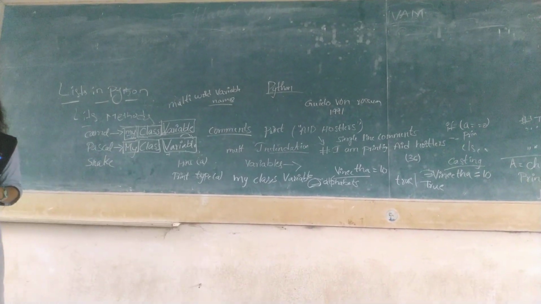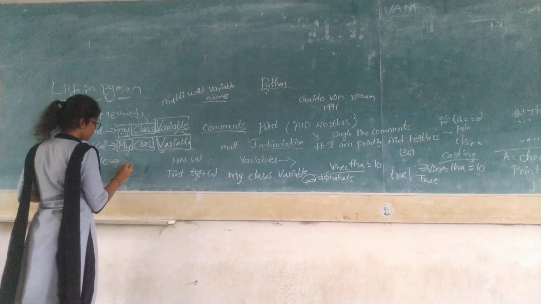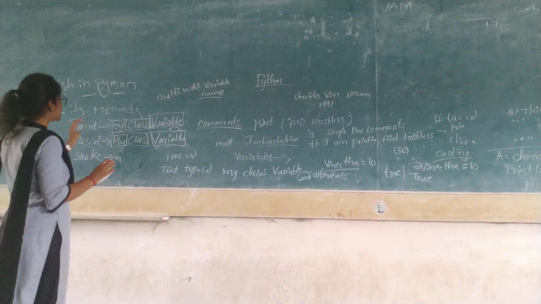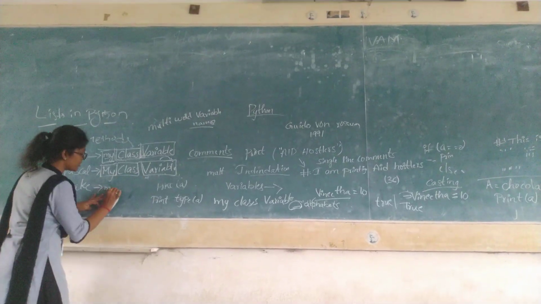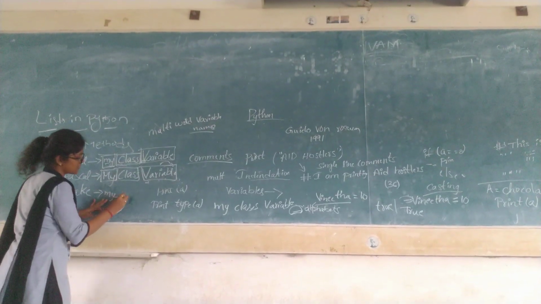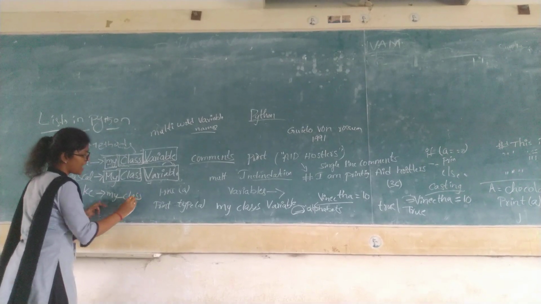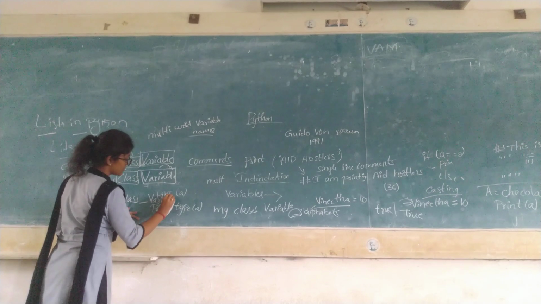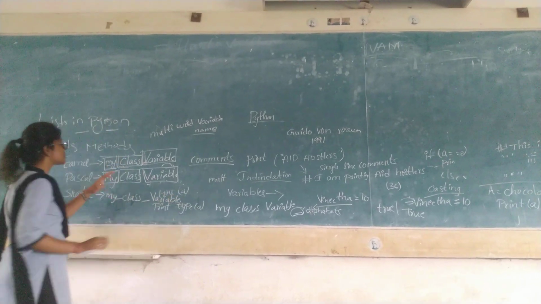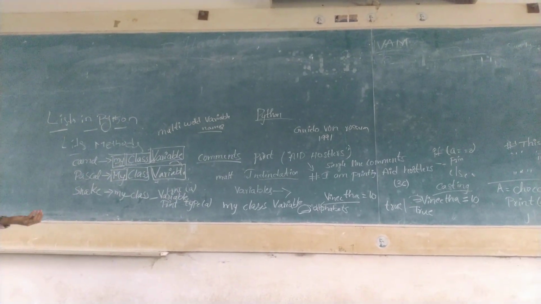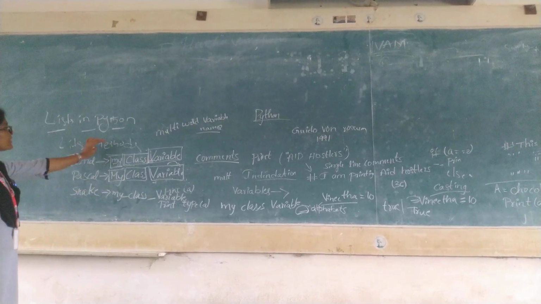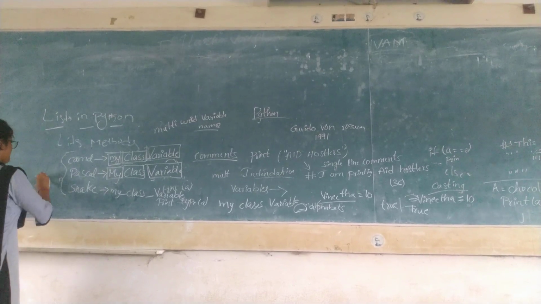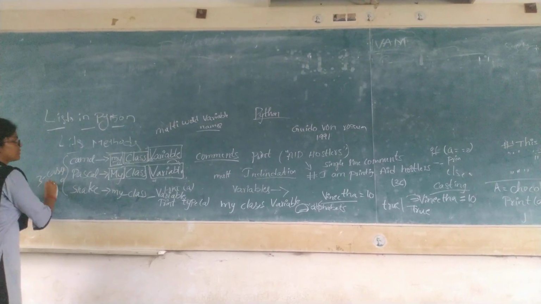And next, snake case. In snake case, we use underscore to differentiate the multiple words. See, after my, this is one word, right? I'll give one underscore and write class. After class, I'll give one underscore and variable. This is used just to know that there are three words in these multi-word variables. So that's why we are using these three cases. Thank you.